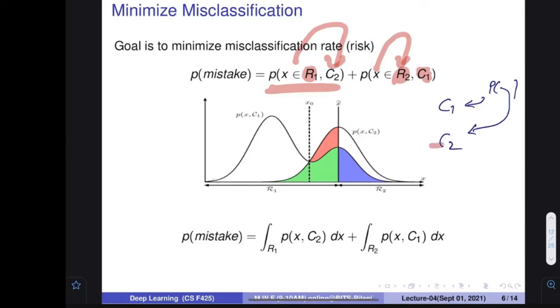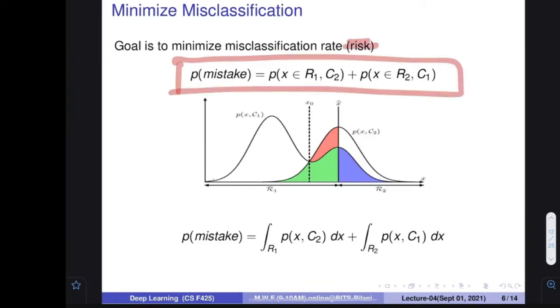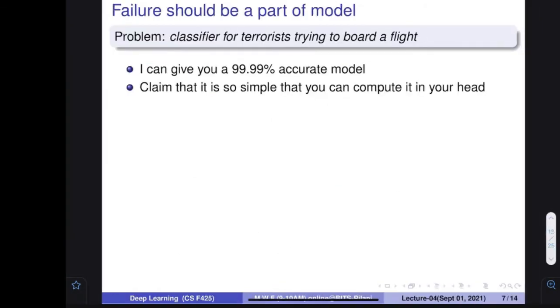A category 2 item, and your system says it is category 1. So this is the error. You can represent this error with a particular notation, and this is called the risk, and my objective would be to minimize this quantity.